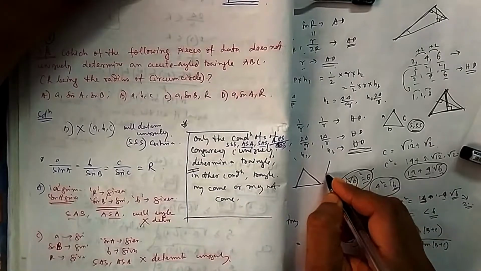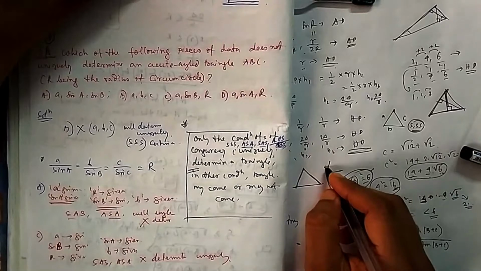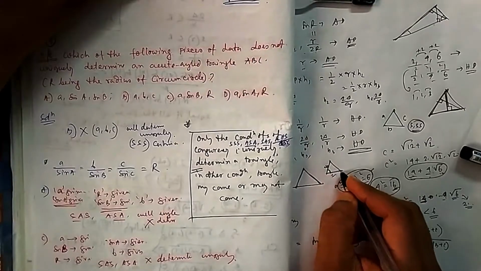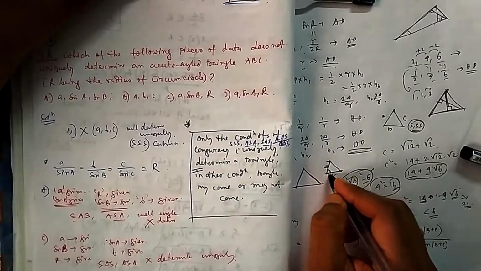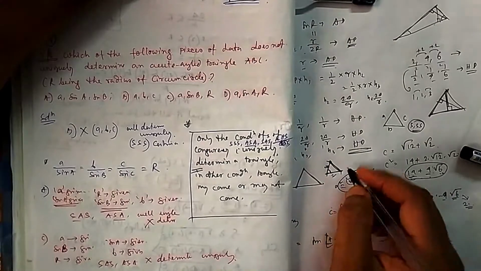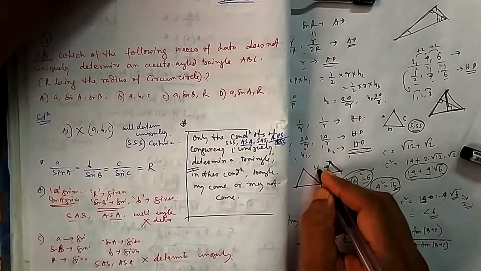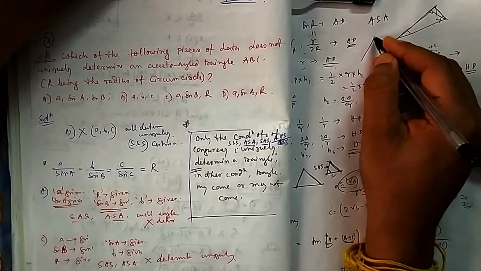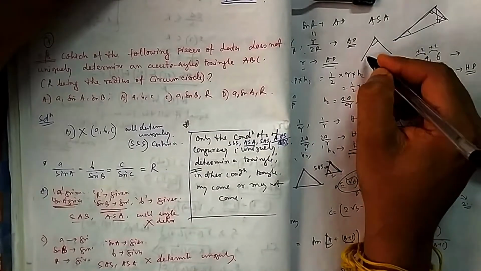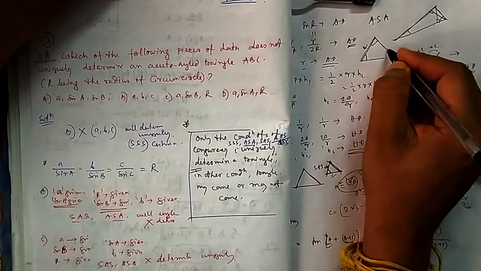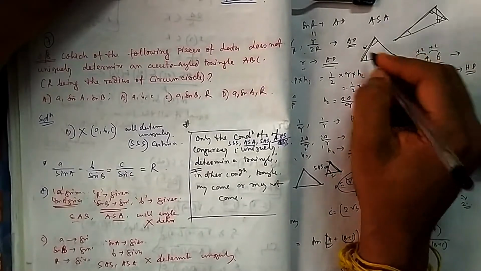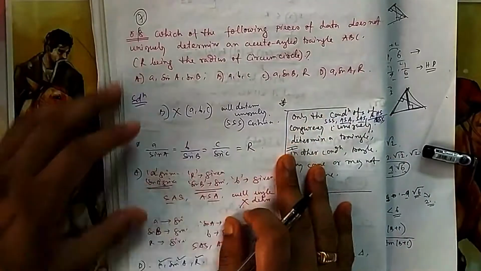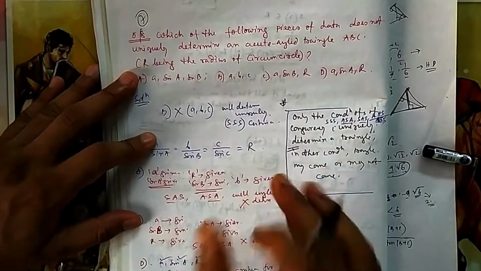If I give you 2 sides and the angle between them, side, angle, side, can it be uniquely defined? Yes, it can be uniquely defined, because you cannot go beyond that side, so you have to close it here. So this becomes side, angle, side. If I give you, suppose, angle, side, angle, this angle I have given, this angle also I have given, and this side is also given, so again it will meet somewhere and it will be fixed. You cannot draw any other line. Or right angle, hypotenuse, side: this is also RHS. So basically you have to see what is given to you and then try.